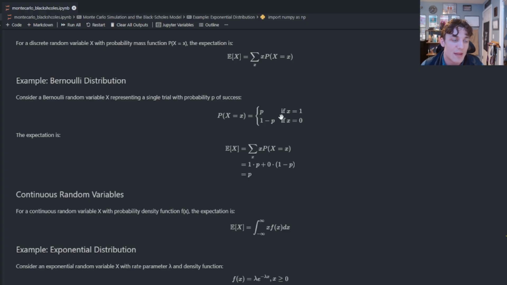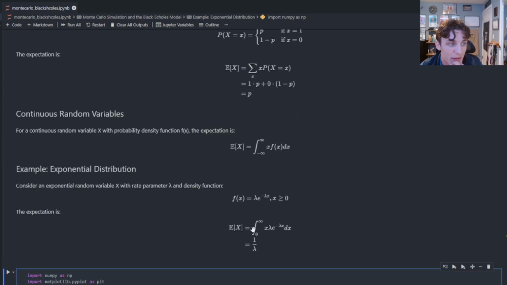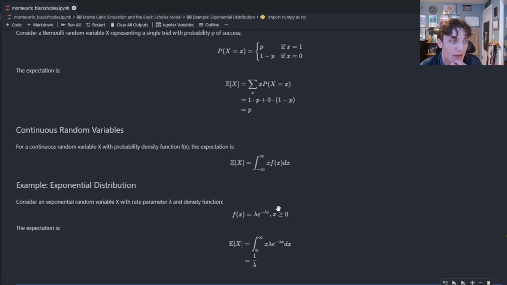Intractable means we can't solve them analytically, as seen here, where we end up with just a nice explicit equation for the expected value. I just plug in p, and I find the expected value. I plug in lambda, I find the expected value.